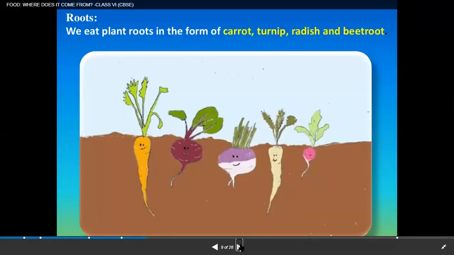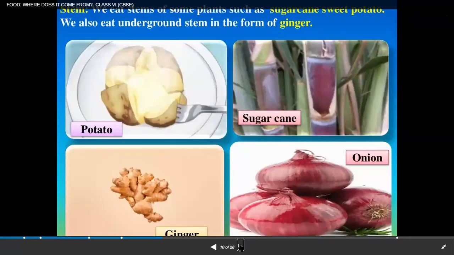Next is roots. As I told you, we eat different parts of different plants. It's not compulsory that all the fruits of all the plants will be eatable. From some plants we eat the roots. For some plants we eat the stem. So we eat plant roots in the form of carrot, turnip, radish and beetroot. So these are the examples. You can note it down, as I gave you one activity to complete in the notebook. So these are the examples of the plants whose roots are edible.